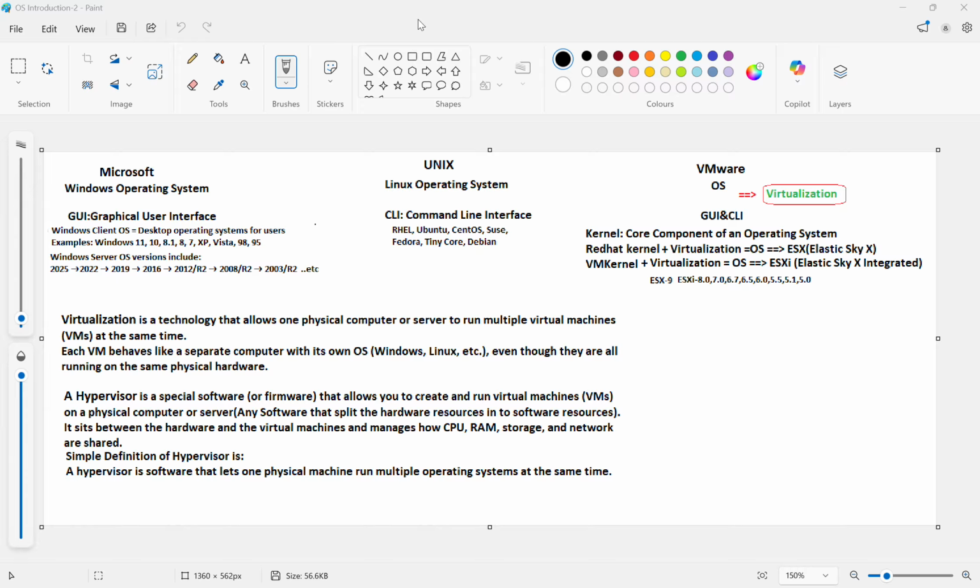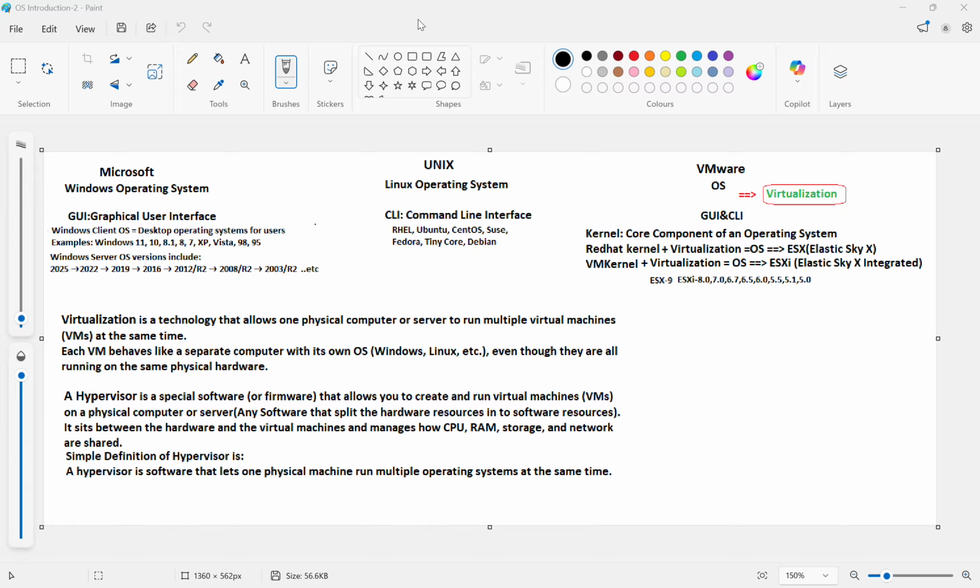Most of the people as of now have seen the Microsoft operating system, GUI based, and the Linux operating system. It may be Red Hat Linux or Ubuntu, Fedora. So these two most people have seen. Okay, there is one more operating system, the VMware operating system. When VMware introduced virtualization in the market, they wanted to design and develop an operating system.